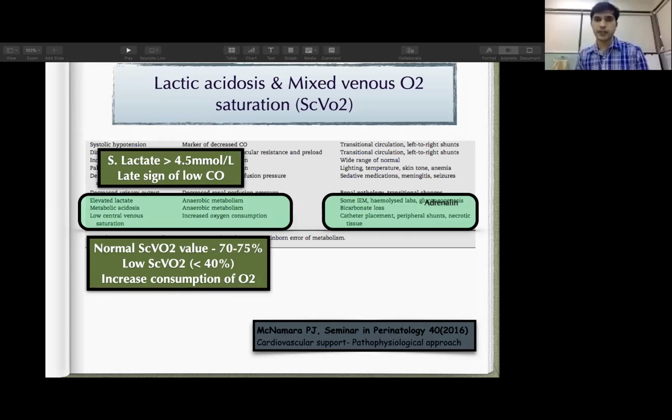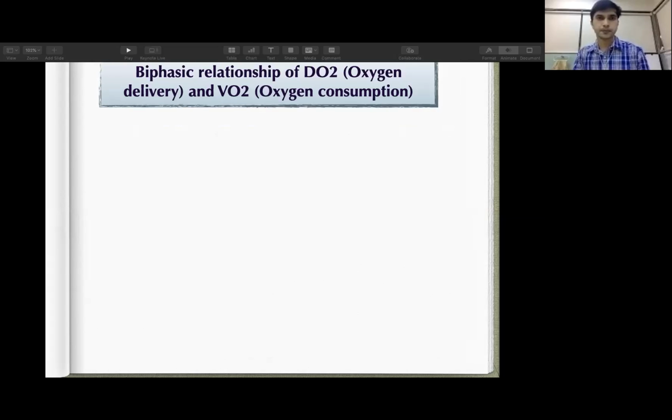Also, low central venous oxygenation can occur because of necrotic tissue. So it is not exactly a shock, but because of necrotic tissue, your central mixed venous oxygen saturation is low. So it is also not a sole indicator. We cannot rely upon only that indicator.